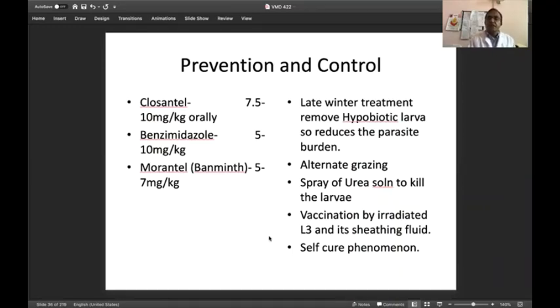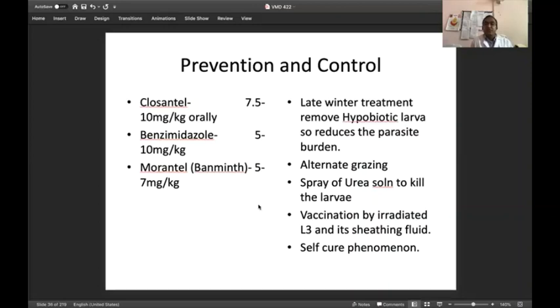Again, there is a vaccine, and the vaccine is almost ready to be marketed in India and in the world. So this is a very important development for the control of this parasite. Also, the removal of hypobiotic larvae, the larvae that remain in a dormant state.